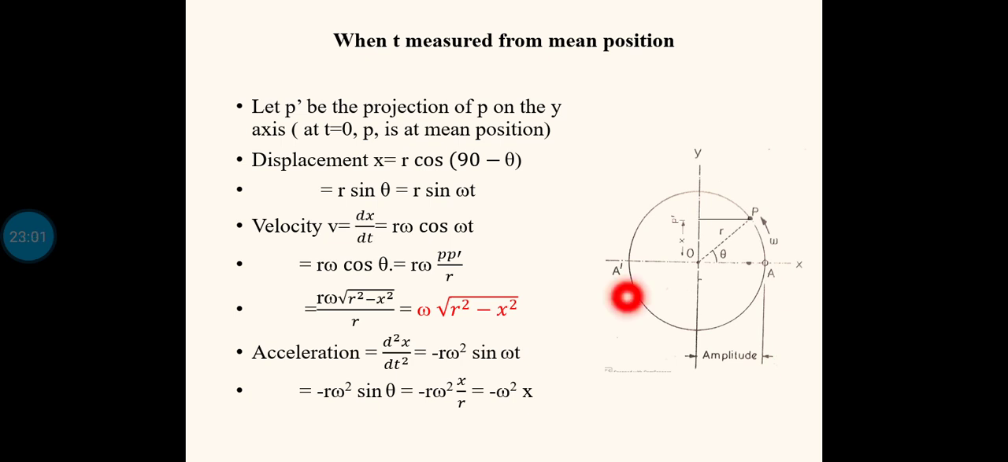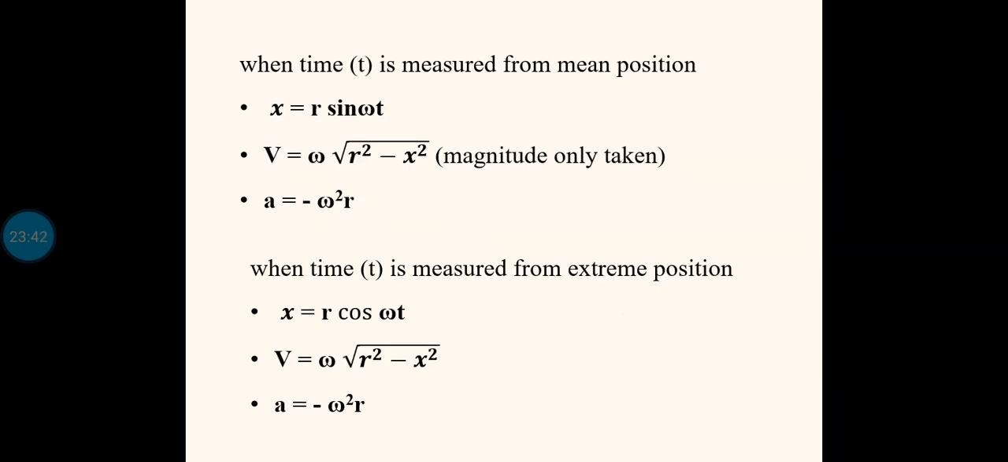Acceleration is d square x by dt square. So differentiating this term again, it is r omega into d by dt of cos omega t, that is minus sin omega t into omega. So totally it becomes minus r omega square into sin omega t. Omega t is theta, so it becomes minus r omega square sin theta. From this graph, you will get sin theta as this distance divided by r. Actually this vertical distance is equal to this vertical distance, that is x. So sin theta equals x by r. Substituting sin theta equal to x by r, finally you will get acceleration equal to minus omega square into x. Here also you have got the same equation as in the earlier case.